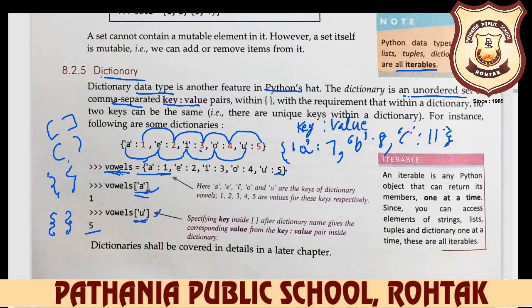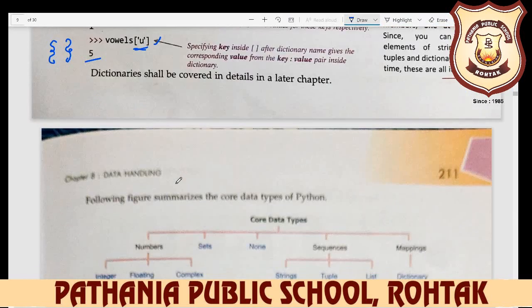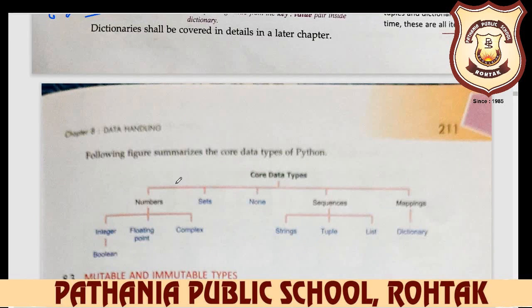But in this example, we use the variable name vowel, and in vowel, if you write down vowel O, then what is the output? Your output is 4. So this is your dictionary. Later in the chapter we learn more about the dictionary, the complete chapter of your list, tuple, and dictionary, in the coming chapters.